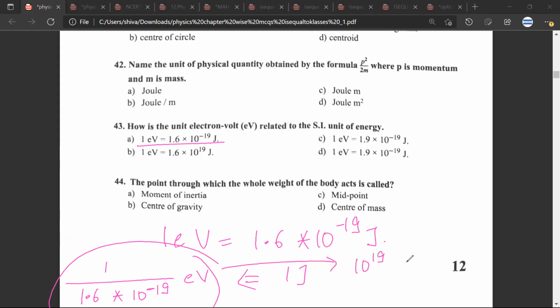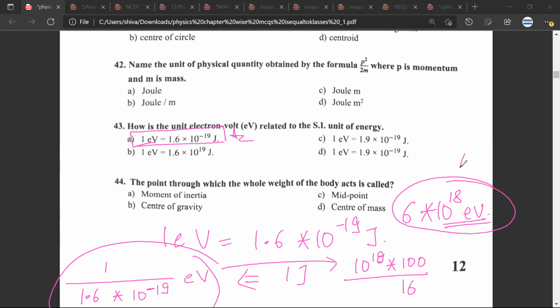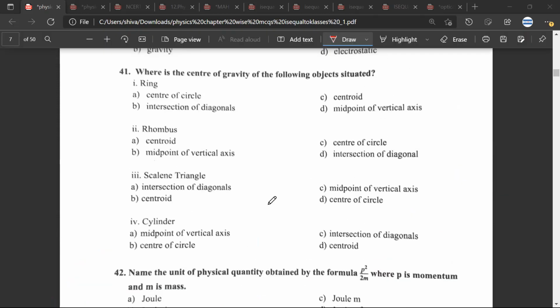When you solve this, 10 raised to 19 would come up, and this will be equal to 10 upon 16. Any doubt? No doubt. Let us borrow a 0 from here. So this will be 100 upon 16. Any doubt? No doubt. 16 sixes are 96. So this would be approximately 6 into 10 raised to 18 electron volt. Any doubt? No doubt, sir. What I'm trying to tell you is that this format has low chances of coming, but this format has more chances of coming. Any doubt? No doubt, sir. So this was an important question.